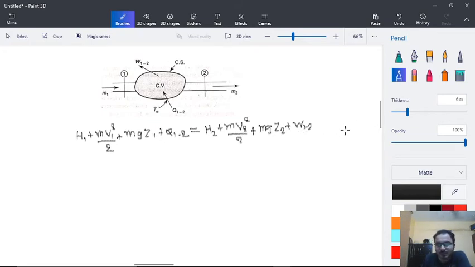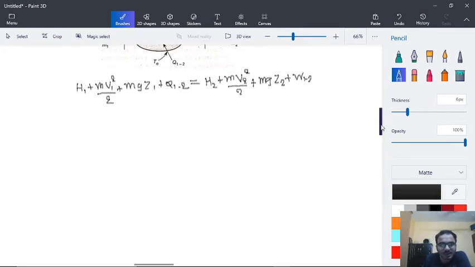And if you recall our second law of thermodynamics, that was already written in our previous theory, that T0